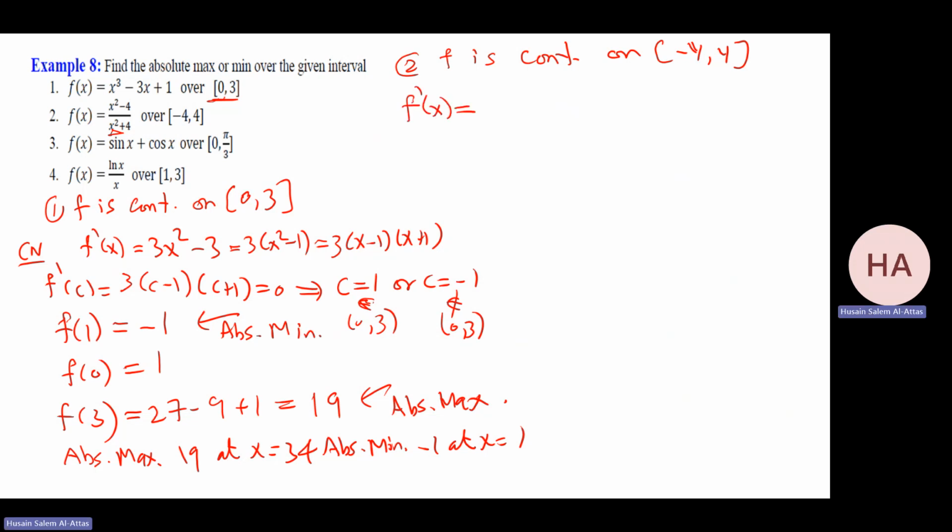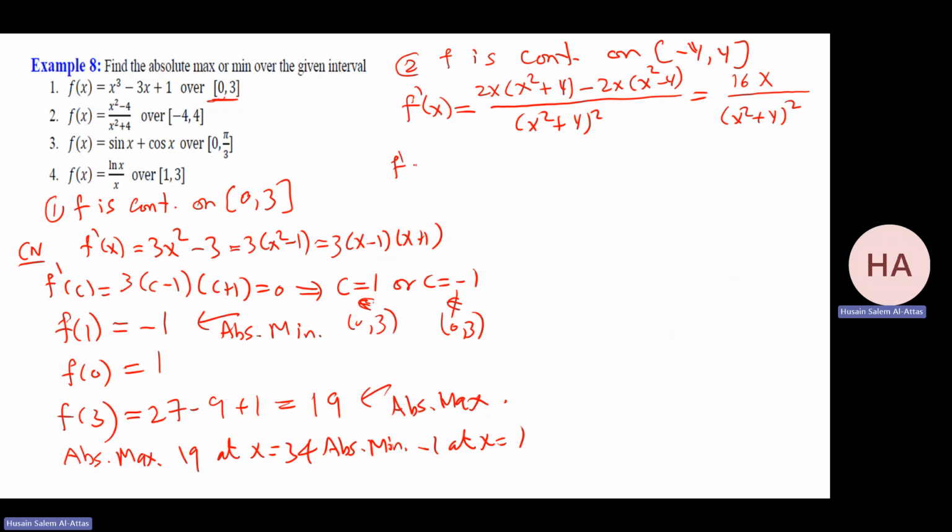That will be the derivative of the numerator, which is 2x, times the denominator, minus the derivative of the denominator, which is 2x, times the numerator, over the denominator squared. That gives me 2x cubed minus 2x cubed, 2x times 4, 8x, minus 2x minus 1, that will be 16x over (x squared plus 4) squared.